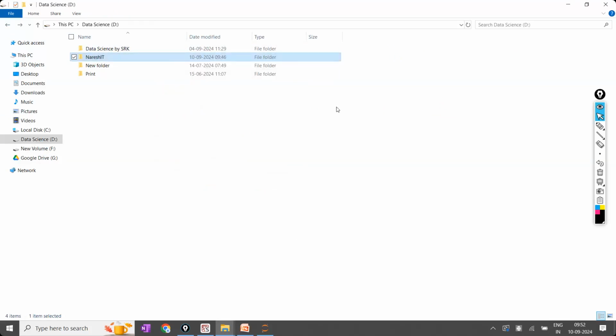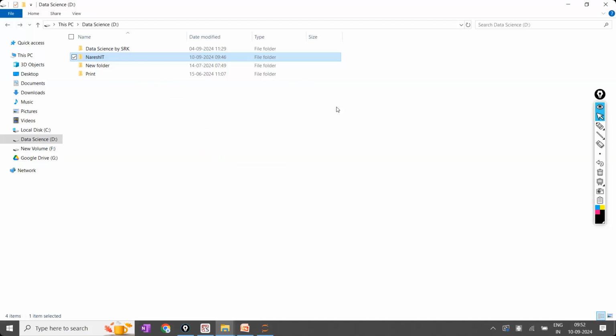If due to some reason this folder was deleted, this is my 5 years of efforts from many batches, many things, data sets, the notes I have collected, the interview questions, everything is here only. If it was corrupted or lost, it is going to be a big problem for me. For that, I have stored the entire information in the pen drive, in my external hard disk.